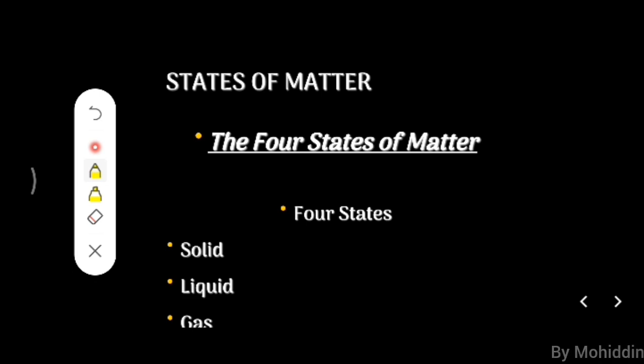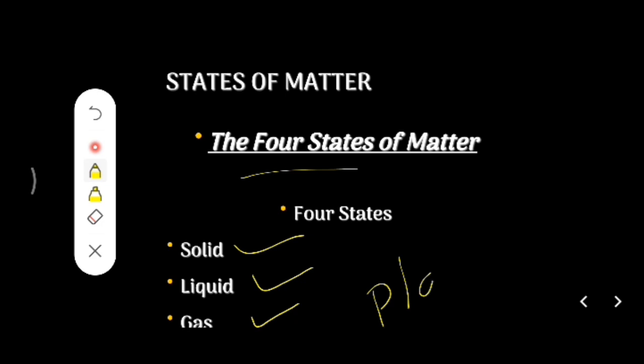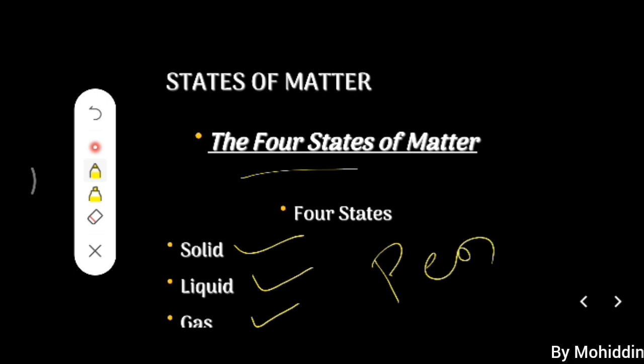Usually there are 4 states of matter, out of which the top 3 are very important. The first one is the solid state, the second is the liquid state, and the third is the gaseous state. The fourth one is the plasma state, which is very rare, and we are going to study it in later classes. We'll see one example for each state. First, the solid state. We can take the example of a pen. You can see in our daily life that a pen has some mass and it is occupying some space.